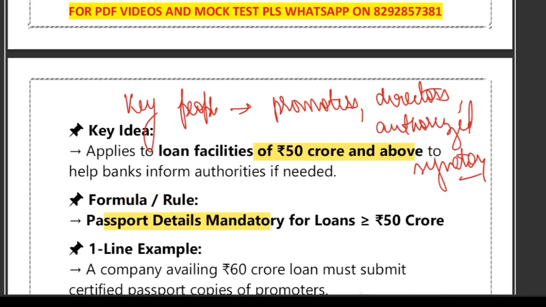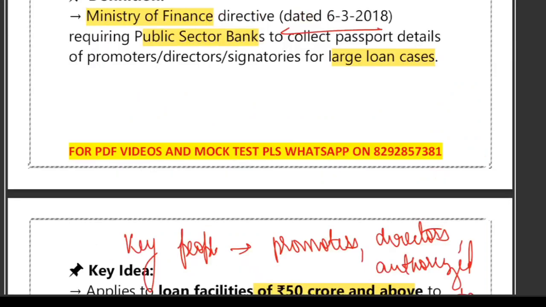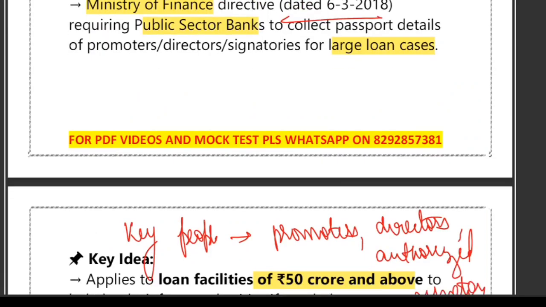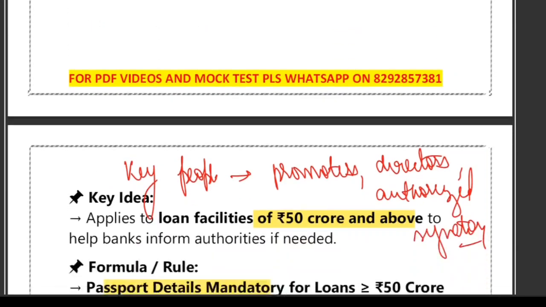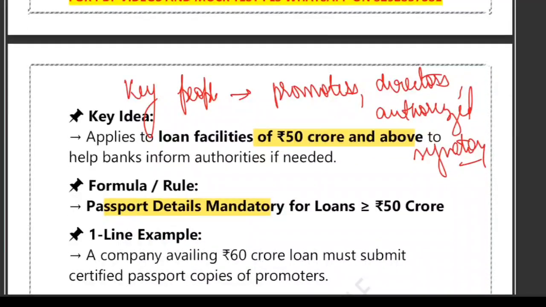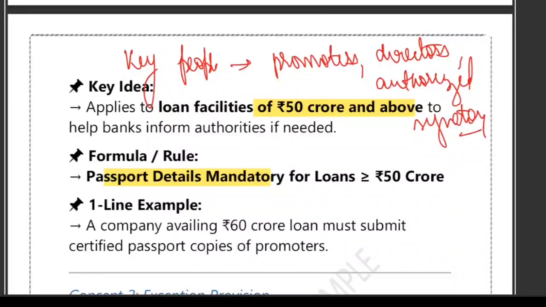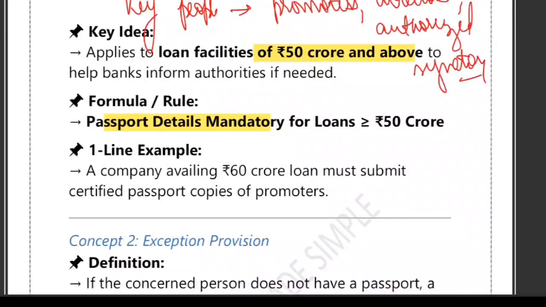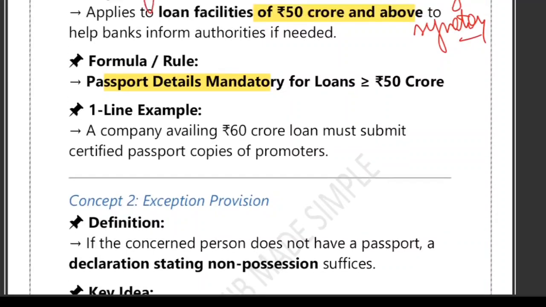So what happened? Back in March 2018, the Ministry of Finance issued an advisory to all the public sector banks. The directive says that for large loan cases of 50 crore and above, bank must collect passport detail of all the key people. The purpose behind this rule is very simple. If needed, banks should be able to inform authorities quickly, especially in cases where the borrower might try to escape or avoid action. Right?